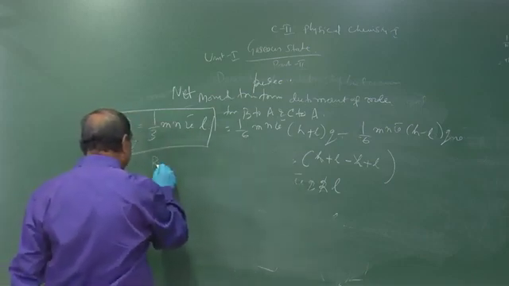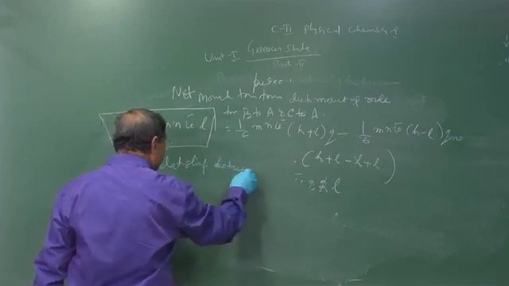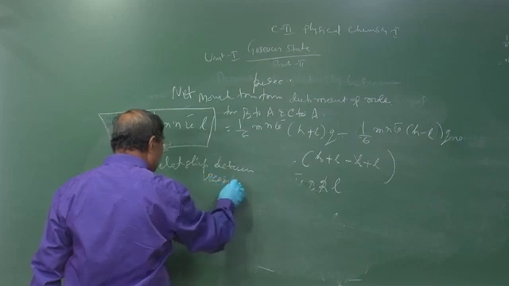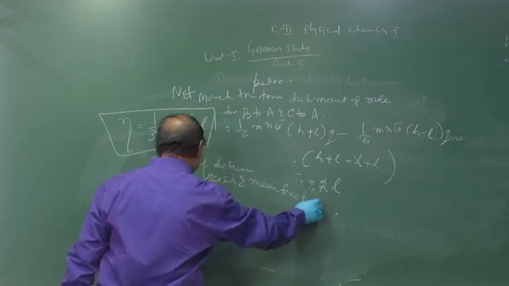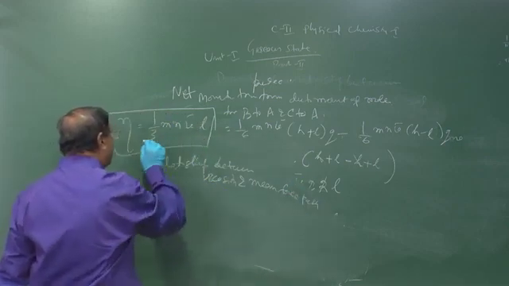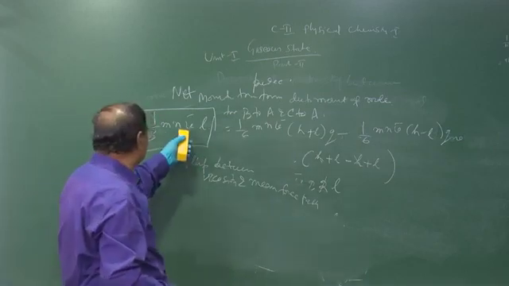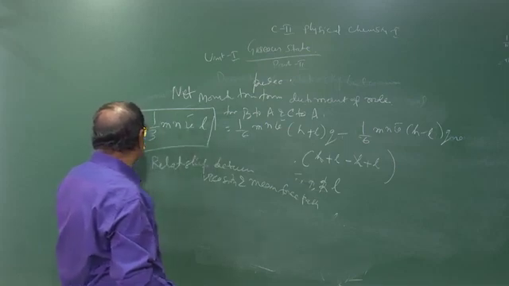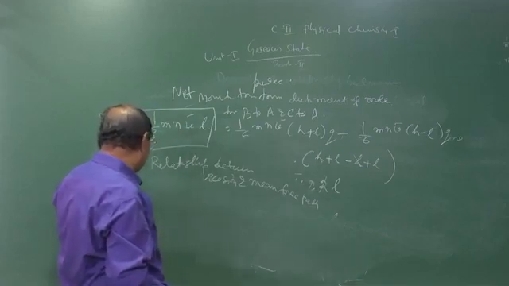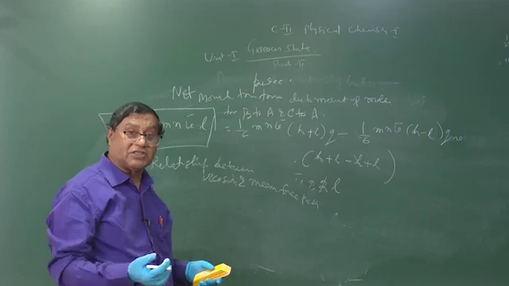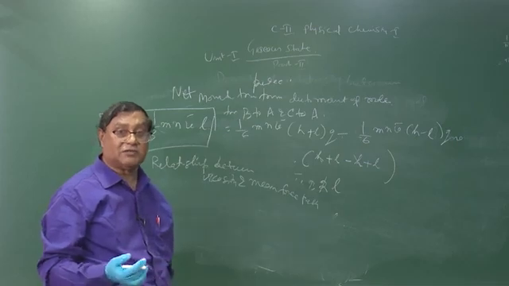This is the relationship between viscosity and mean free path. Now, if you multiply m into n, we will get the molecular mass. So if you know the molecular mass of a gas, the velocity and the mean free path, then you can calculate the viscosity. Or we can measure the experimental viscosity, and knowing the average velocity, we can calculate the mean free path of the gas molecules.